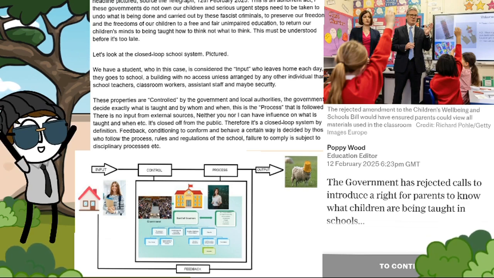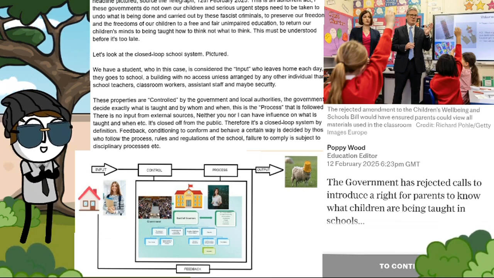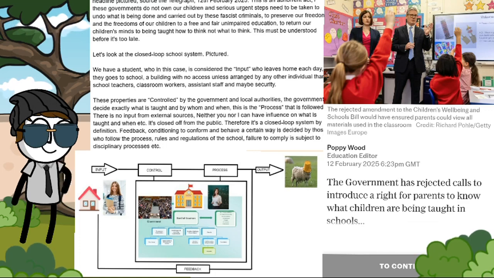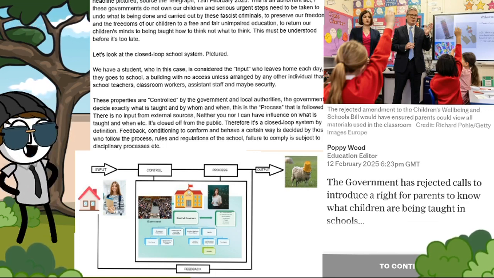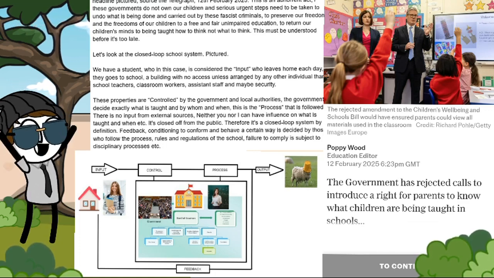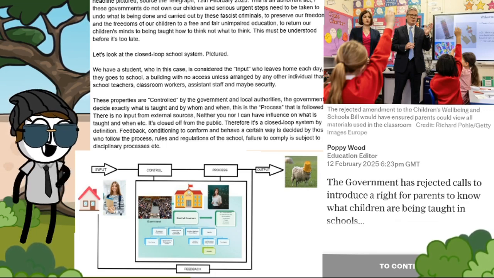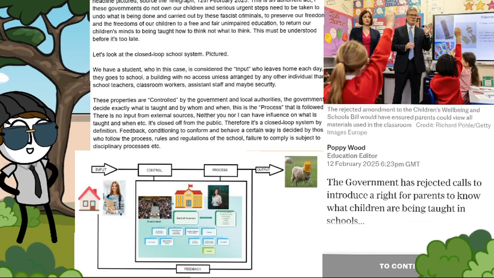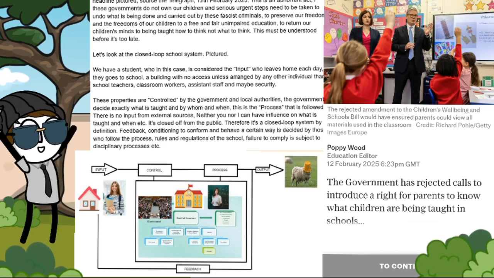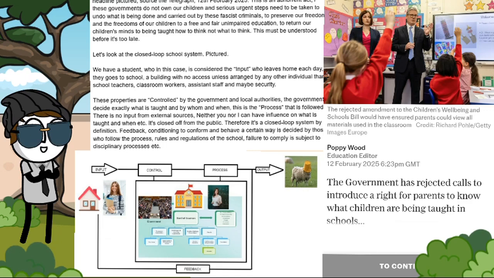This is the process that is followed. There is no input from external sources. Neither you nor I can have influence on what is being taught and when. It is closed off from the public. Therefore, it is a closed-loop system by definition. Feedback, conditioning to conform and behave a certain way is decided by those who follow the process, rules and regulations of the school. Failure to comply is subject, then, to disciplinary processes.